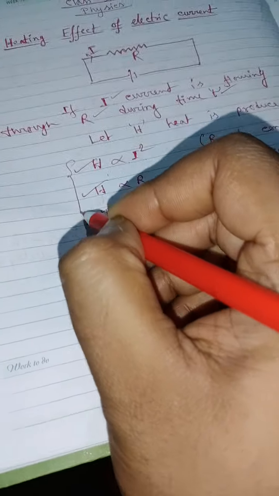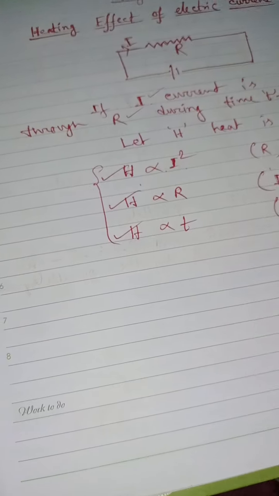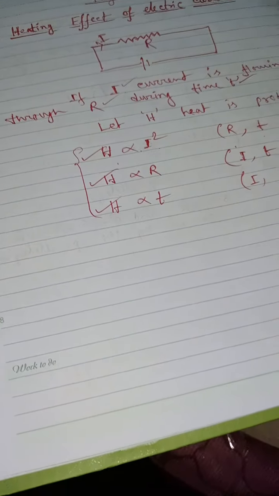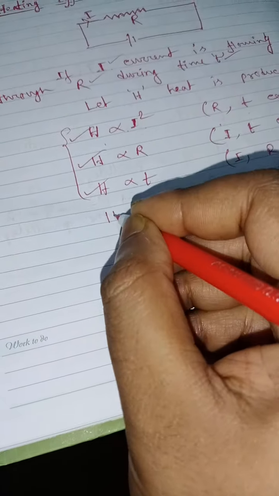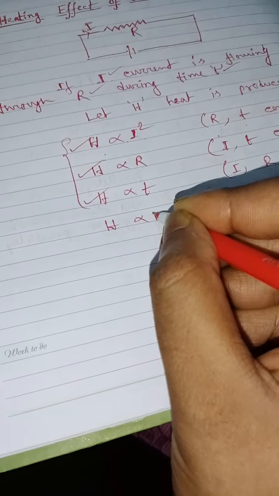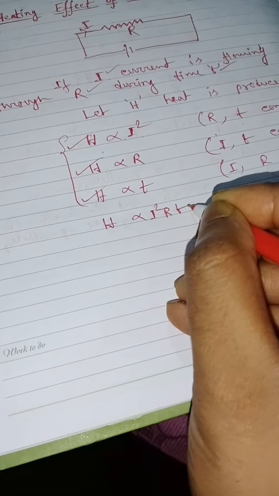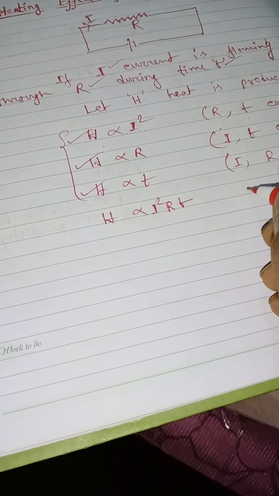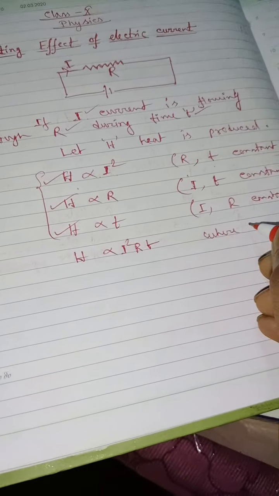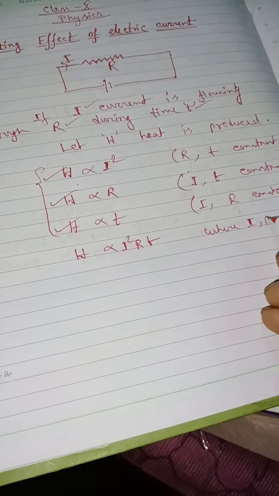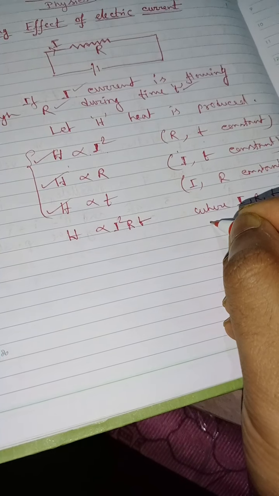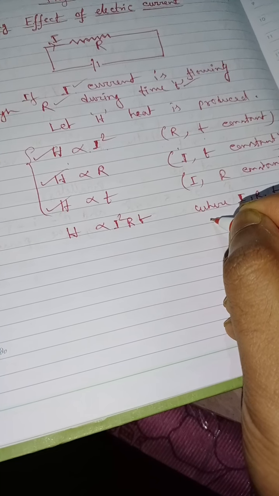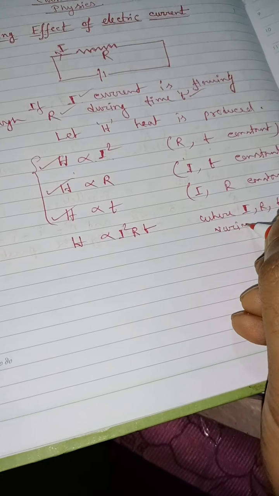Now if you combine these three relations, H is proportional to I square RT, where I, R, T are variable.